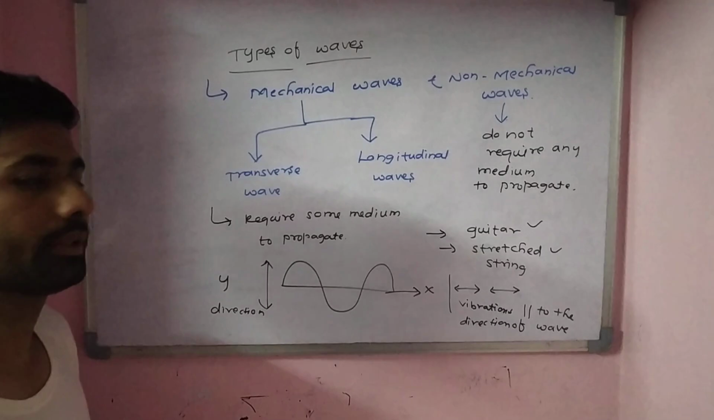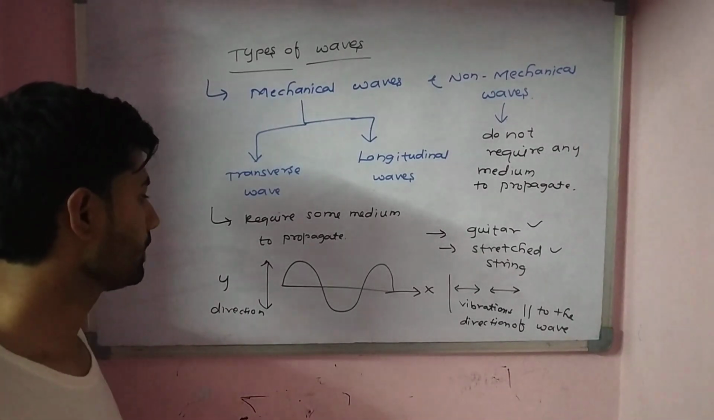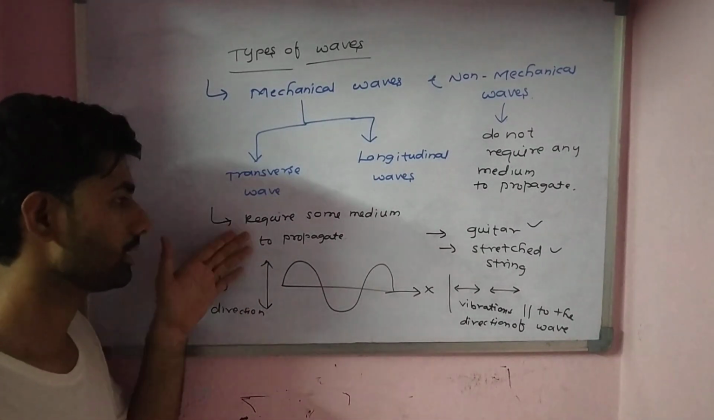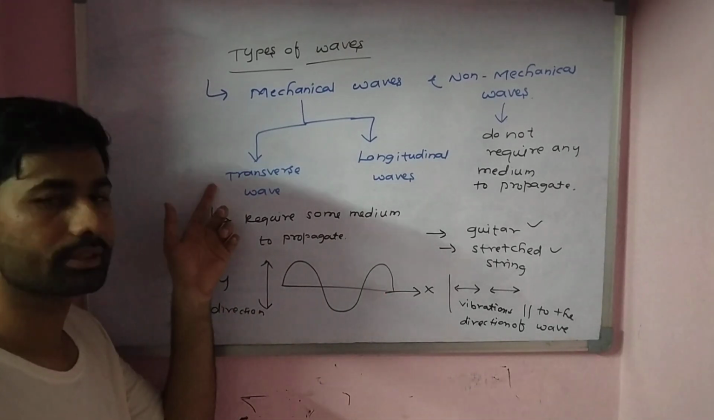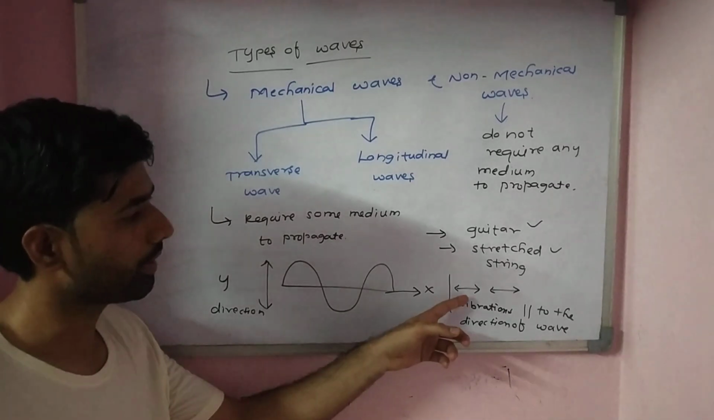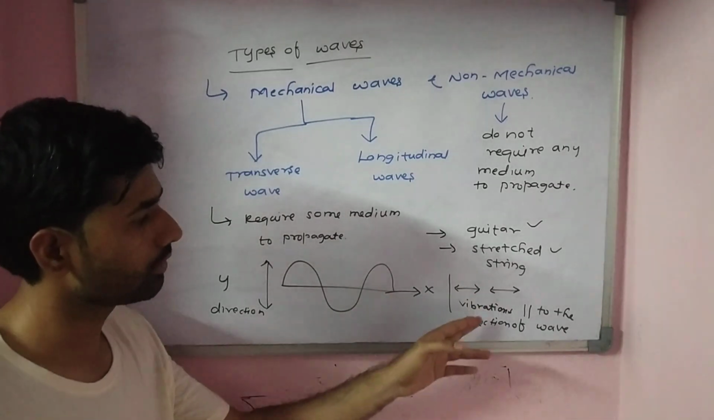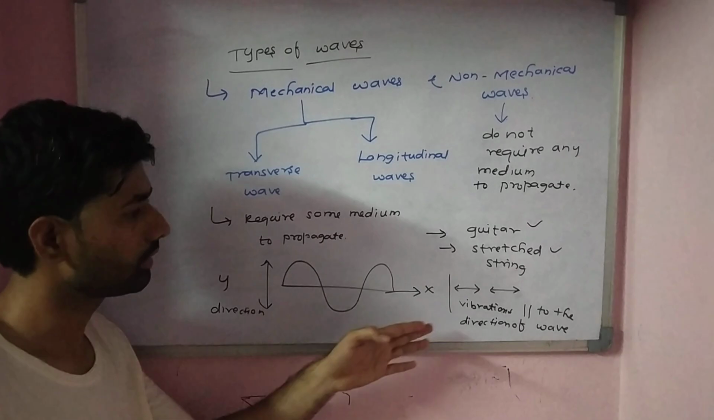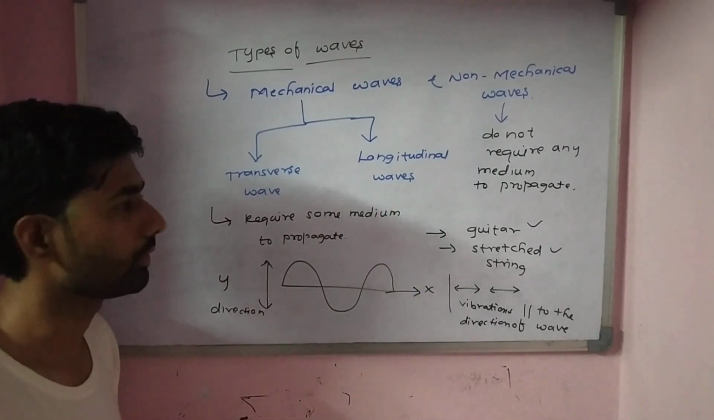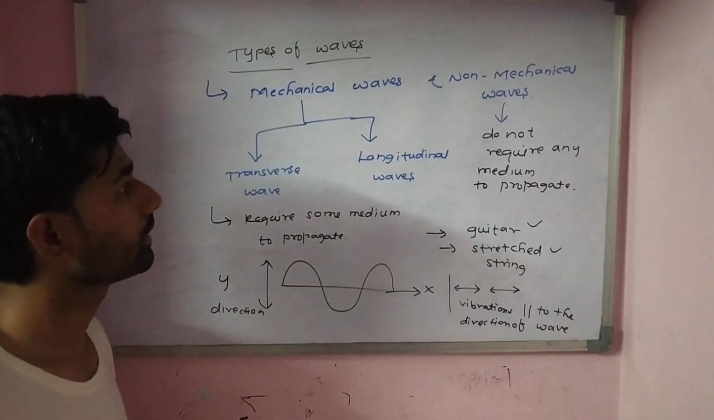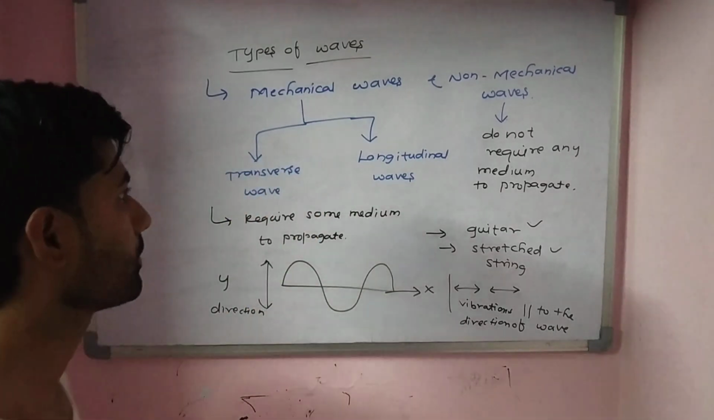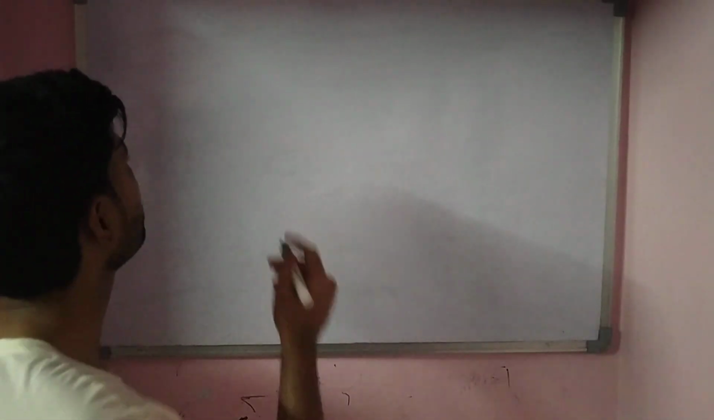One thing you have to remember: if the vibrations are along the y-axis, that means perpendicular to the axis of propagation, then those waves are called transverse waves. And if the direction of the particles' vibration and the direction of propagation of the wave are parallel to each other, then those waves are called longitudinal waves. So this is about transverse waves and longitudinal waves. Now we are going to learn about the fundamentals of waves. Now let us see the fundamentals of a wave.